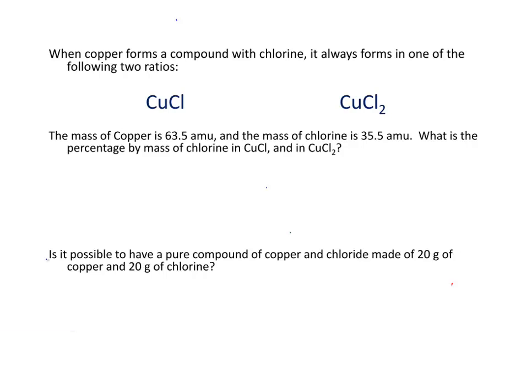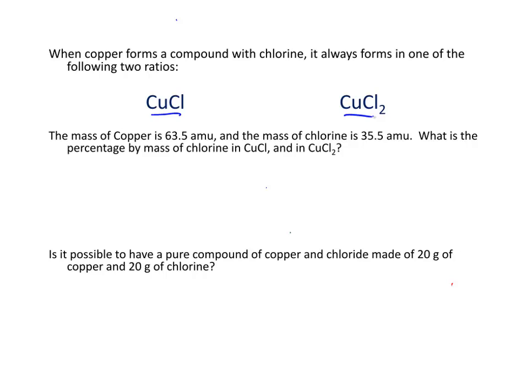Here's another example that uses the law of definite proportions. When copper forms a compound with chlorine, it always forms one of the following two ratios. One, what we call copper 1 chloride, is 1 copper to 1 chlorine. The second one, what we call copper 2 chloride, involves the combination of 1 atom of copper with 2 atoms of chlorine.